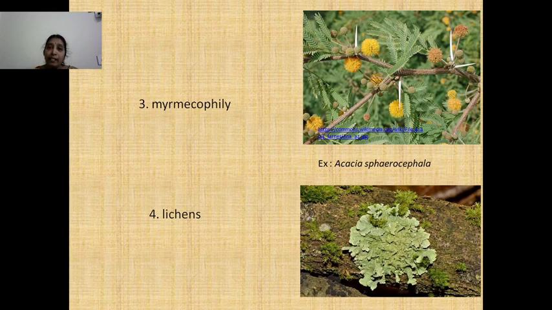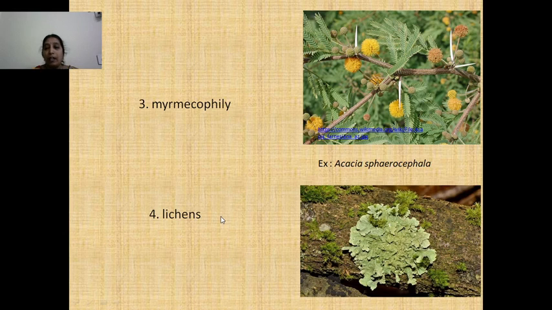So the ants get shelter for their life, and they also get food materials from the plant, whereas the plant gets protected by the ants from other insects and pests. So there is a mutual benefit.